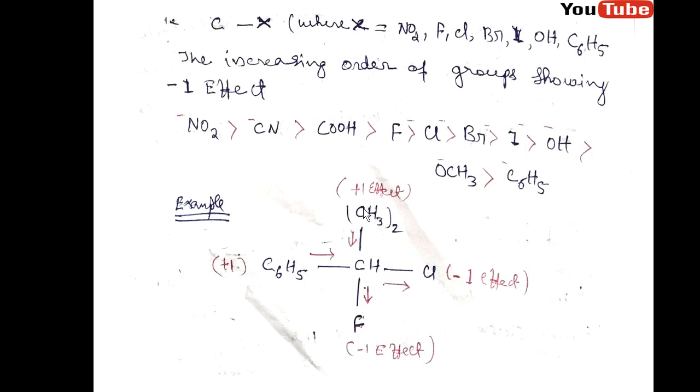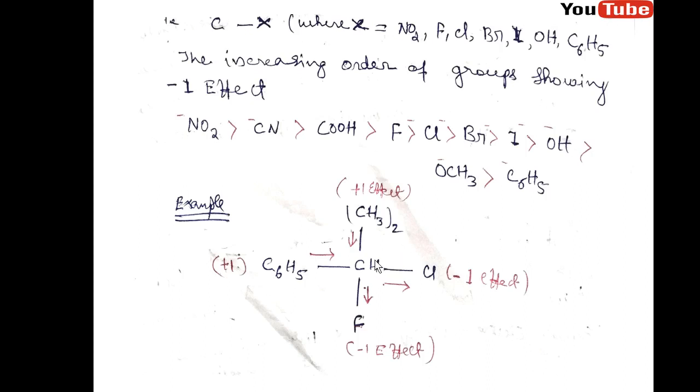If you have a methyl alkyl group attached and a halogen group attached, when chlorine is attached to the carbon, which has higher electronegativity than the hydrogen attached to the carbon, then the electron will shift toward the more electronegative atom, chlorine. Here also the same with chlorine. When fluorine or an X group is attached to the carbon, which is more electronegative than hydrogen, the electron will shift toward the more electronegative atom. Such a property is called the minus I effect.